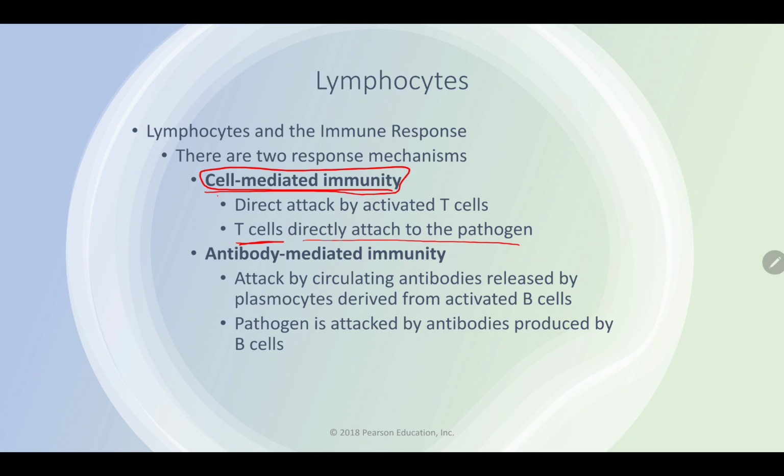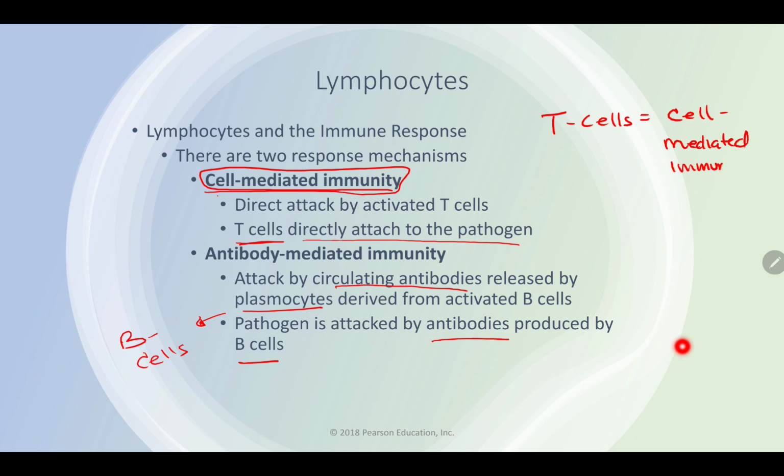Now we have another type of immune response, and that's antibody-mediated immunity. This is where we have attacks by circulating antibodies released by plasmacytes, in other words coming from the B cells. The pathogen is attacked by the antibodies produced by the B cells. So T cells are cell-mediated immunity, whereas B cells produce those antibodies.